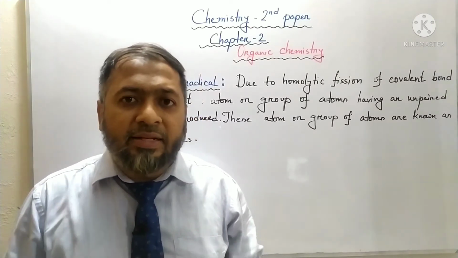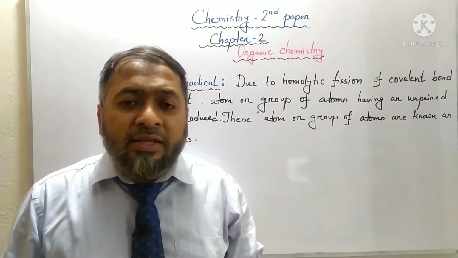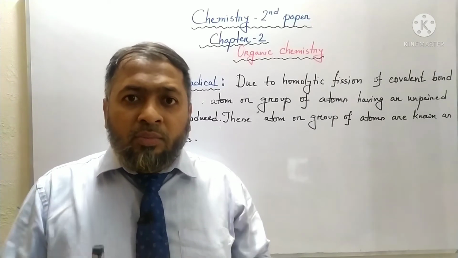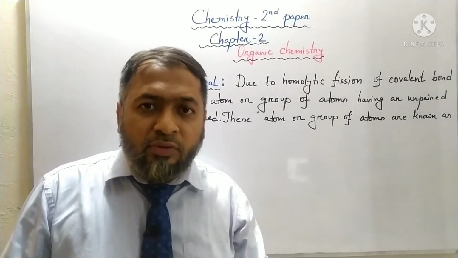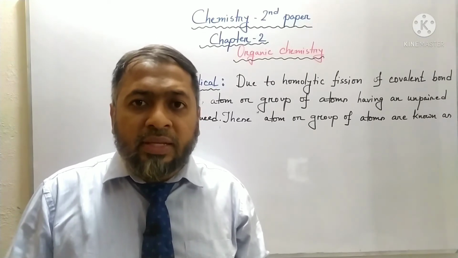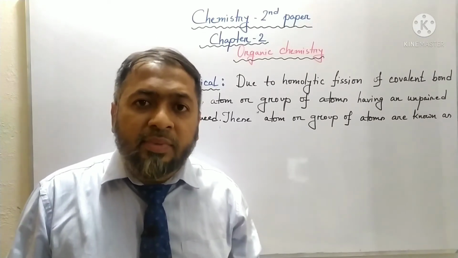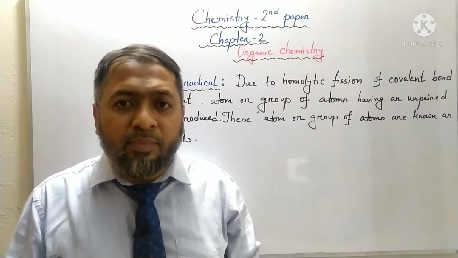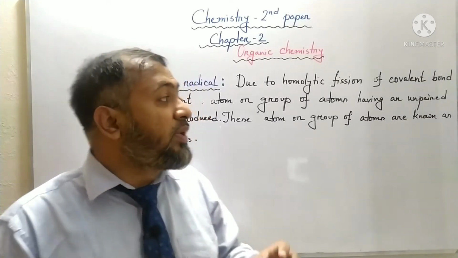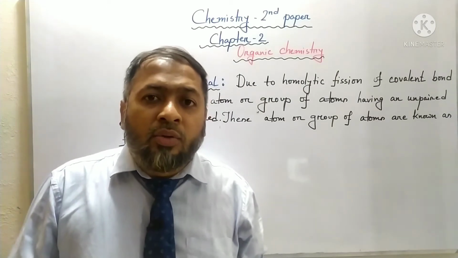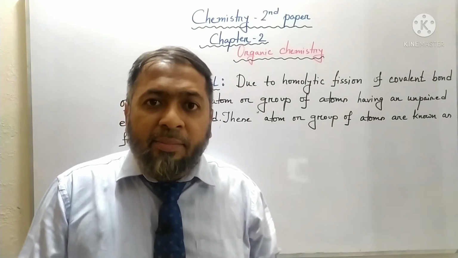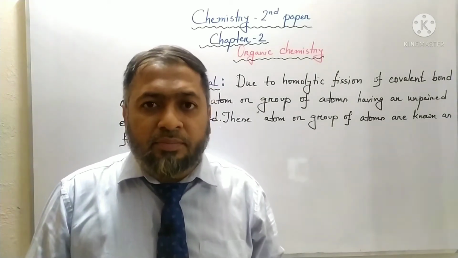But on the other hand, when heterolytic fission takes place in a covalently bonded compound, one atom gets 2 electrons and another atom gets none. So one atom becomes negatively charged, another atom becomes positively charged. So in this place we can see homolytic fission takes place where both atoms have an unpaired electron.